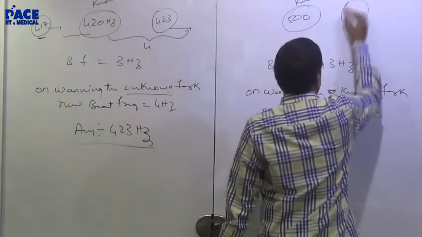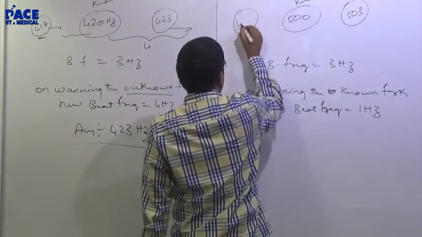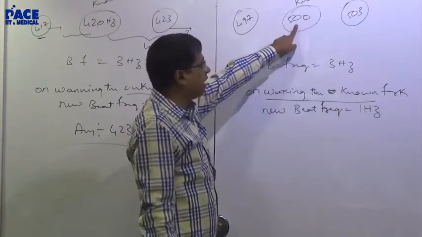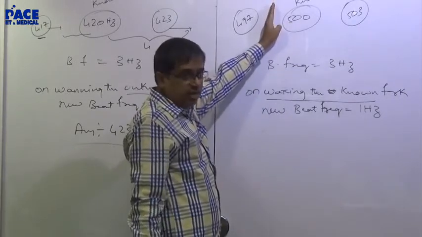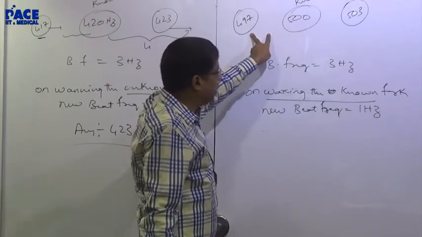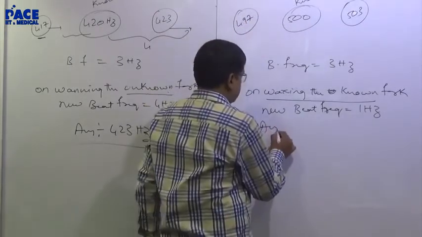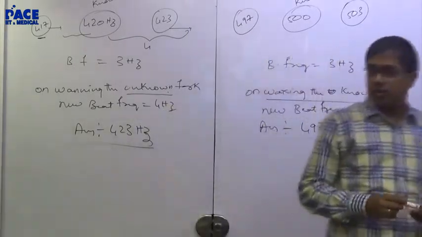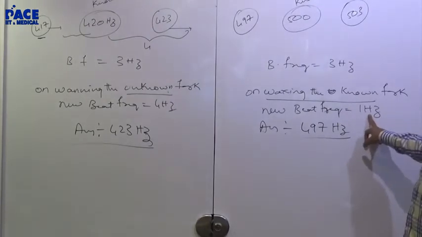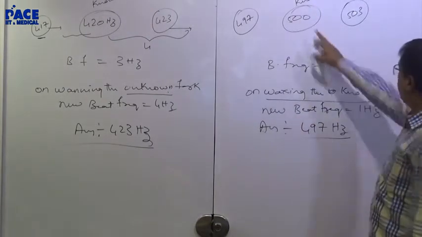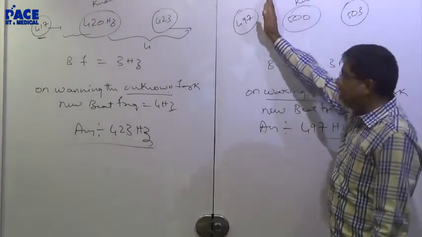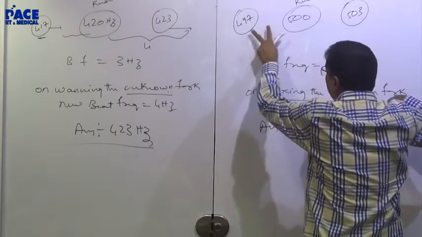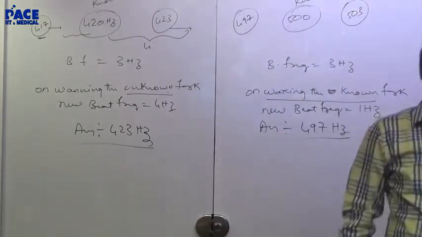I have two options here, 503 or 497. On waxing the known tuning fork, its frequency will decrease. Now the difference between the two will be lesser than 3. Hence my answer is 497 hertz. The new beat frequency is 1. On waxing the known tuning fork, this frequency decreased. If 503 would have been the answer, then the difference would have been greater than 3. But here I have 1. That means 497 is my answer.